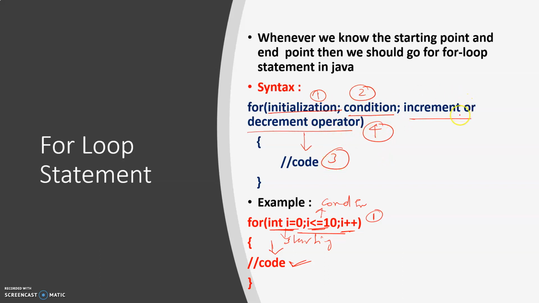Then only it goes for an increment or decrement operator. Okay, so for loop statement I have to use whenever we know the starting point as well as an ending point. Okay, and this is how your for loops are going to work. So let's see an example on this.